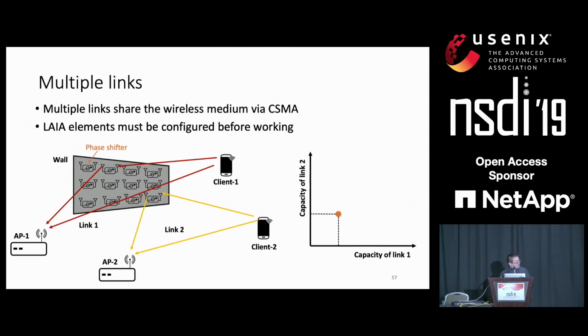If the channel capacity of two links without our system is here, and if our system only focuses on one link, it is possible that our system will harm the capacity of another link. Similarly, the same thing could happen for the second link, if we only focus on link 2. So we hope our solution falls into this area, where no link is harmed in terms of their throughput capacity, and of course we cannot increase the channel capacity unlimitedly. So our solution will be bounded in this area.